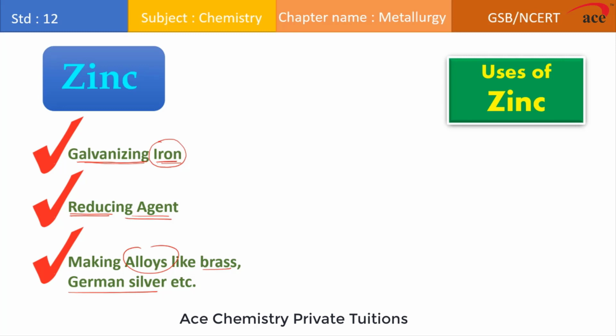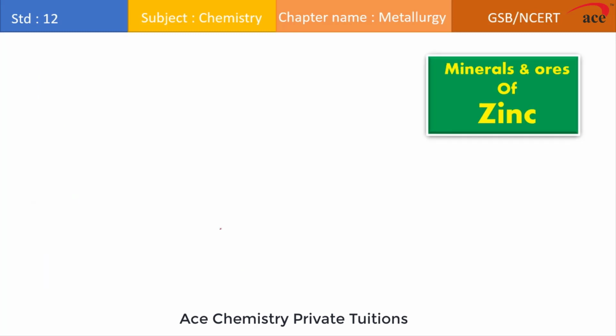So for the extraction of zinc, if you see the minerals and ores, zinc blende, and the formula of zinc blende is ZnS. We need to learn these formulas because sometimes in the exam they ask zinc sulfide, chemically.